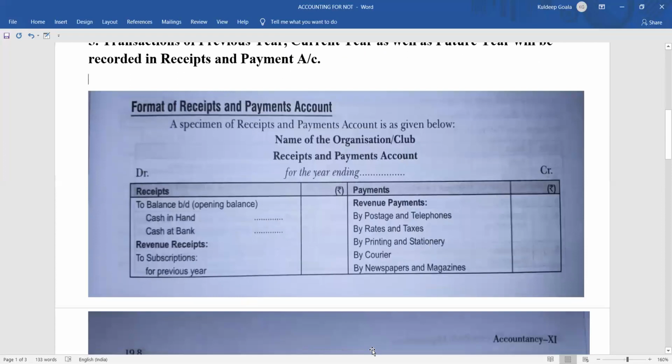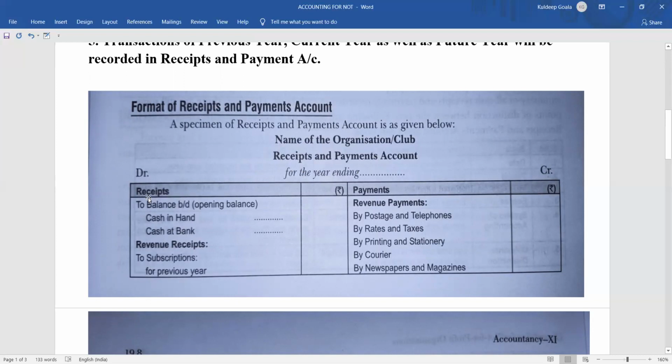Now we will see the proforma of the receipts and payment account, and please go through this particular point very nicely, because this is the base on which the rest of the chapters rely. Receipts and payment account will give you a clear picture of all the transactions that are going to happen subsequently. So here is the specification of the receipts and payment account. At the top, you have to mention the name of the organization or the club for which you are making the receipts and payment account, followed by the receipts and payment account for the year ending.